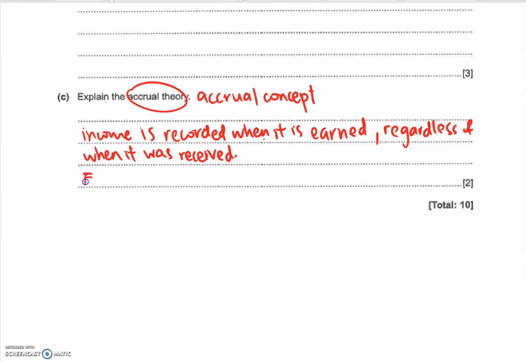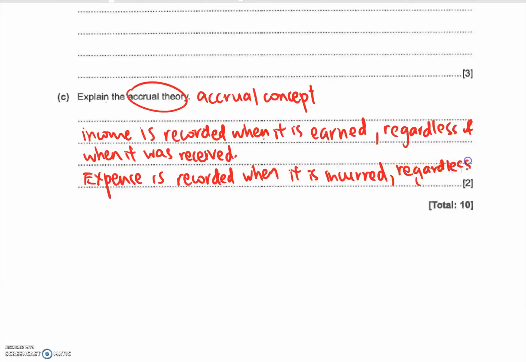The same thing, expenses is recorded when it is incurred. I only care when I incur the expense. Okay, regardless of when it was paid.